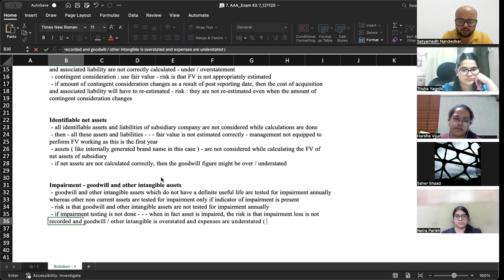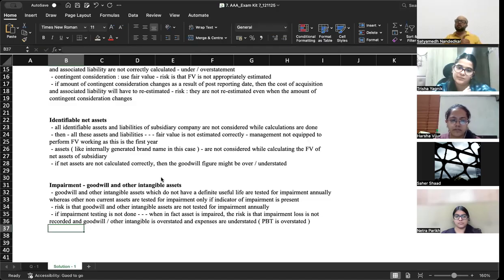In brackets you can write PBT is overstated. Always talk about the under or overstatement because that is specifically going to fetch you marks in the paper. Okay?